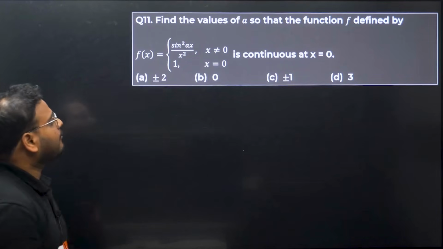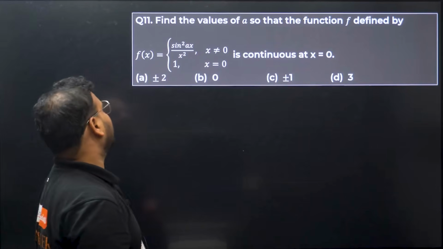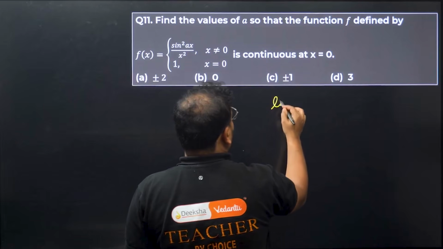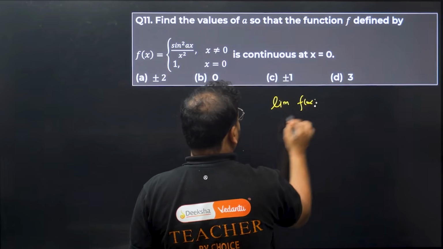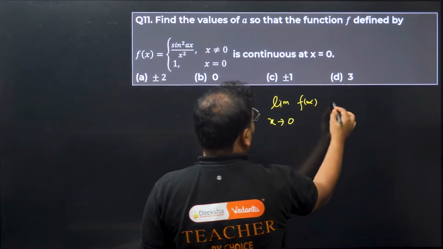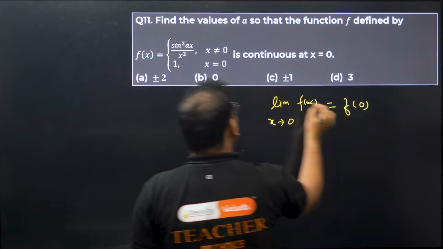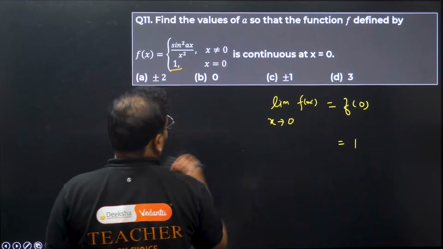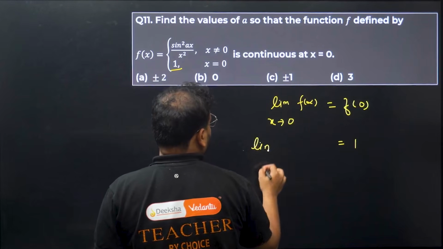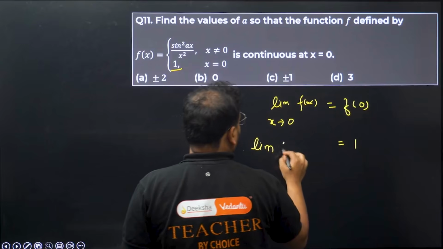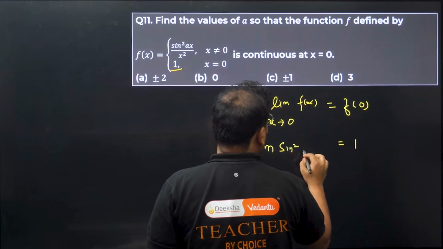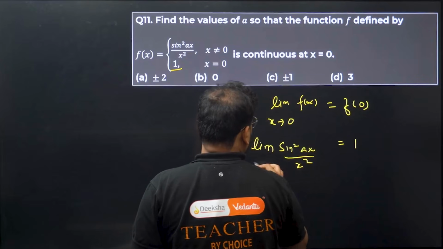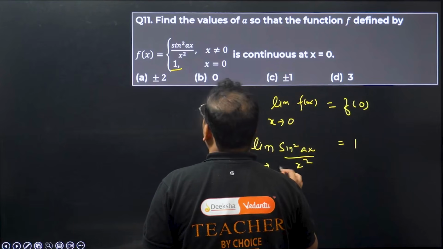Find the values of a so that the function f defined like this is continuous. What does it mean? Same approach. Limit of the function as x tends to 0 equals f of 0. What is f of 0? 1, right here. Limit of sine square ax upon x square when x tends to 0.